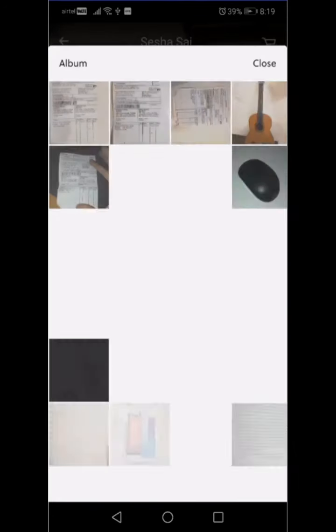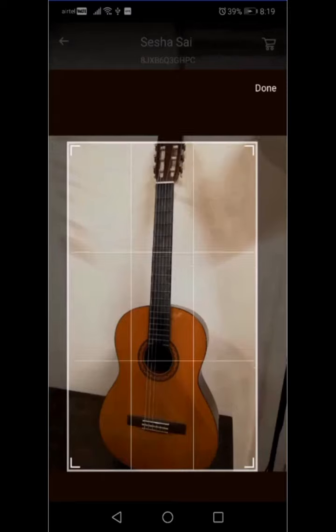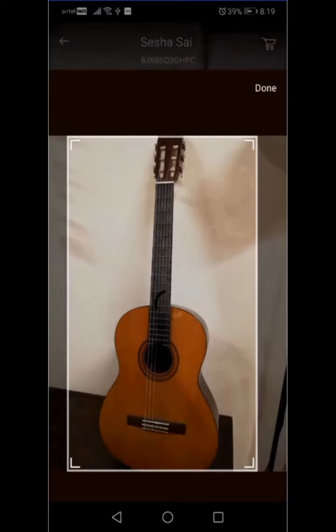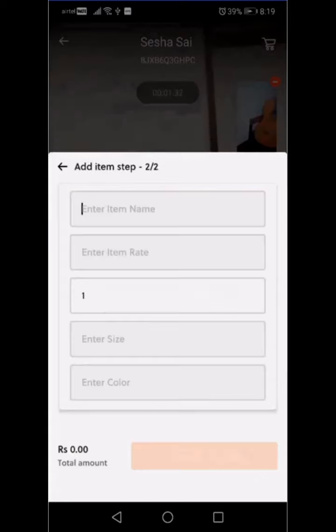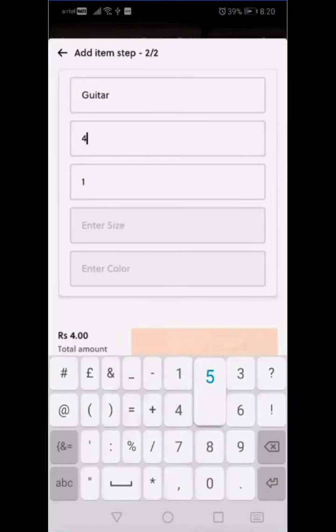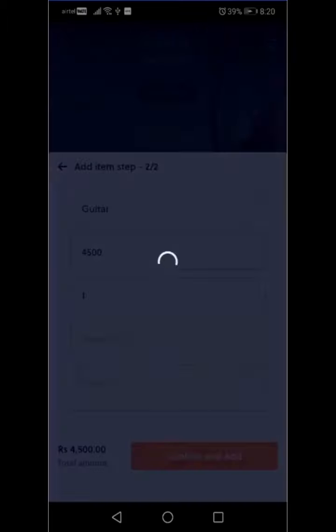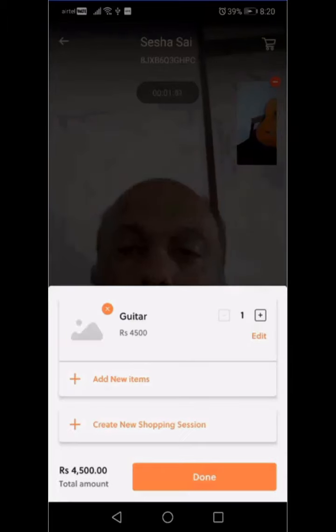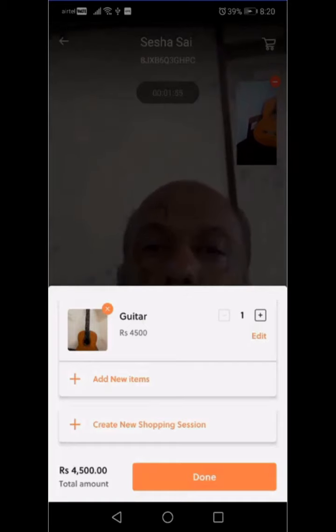So having completed this little chat, the consumer Sesha has decided that he wants to buy the guitar immediately. So the next step as far as the store is concerned is for Iyer to now load the item onto Sesha's cart. Loading the item onto the cart means adding the item name, adding the item rate agreed, the units, and then thereafter adding as many images as he wants, images as well as a video if required, so that the consumer, when he is looking at the cart, can decide that the item that was shown to him is exactly the item that he is receiving.